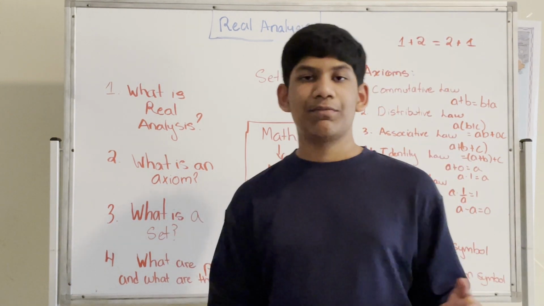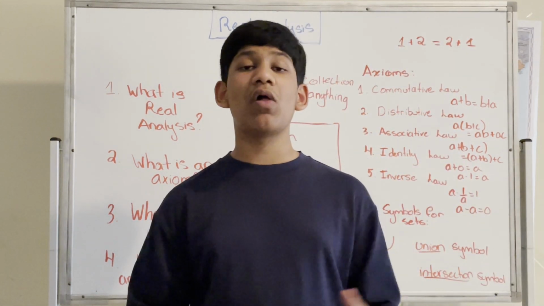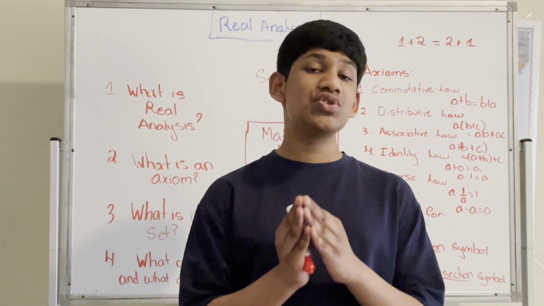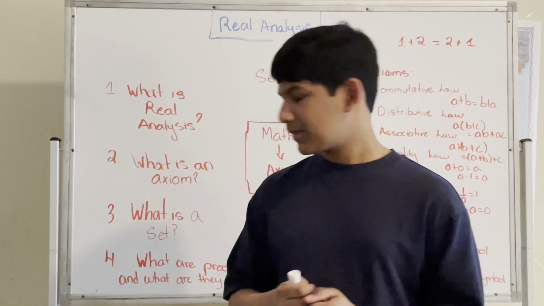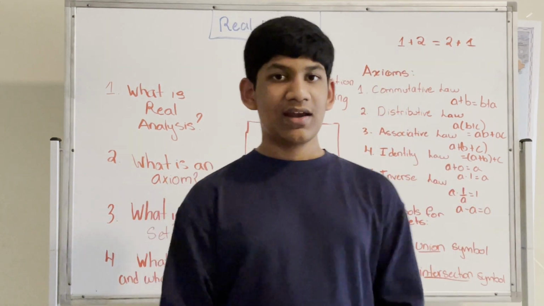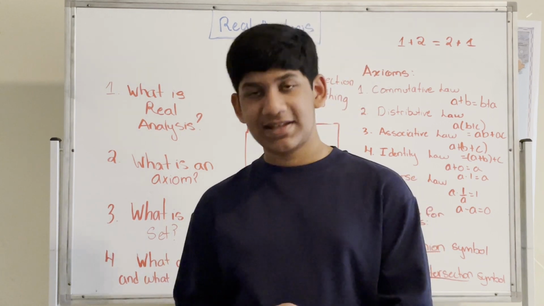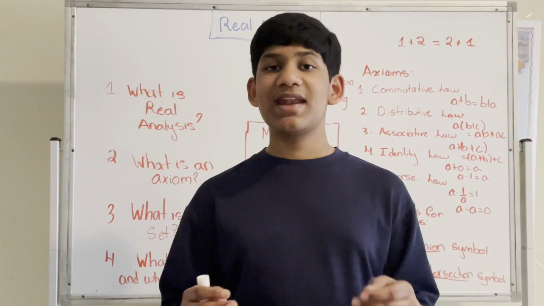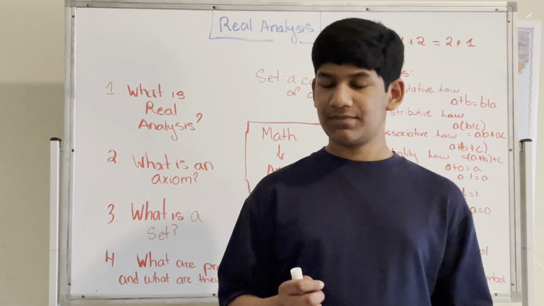Next, what is an axiom? An axiom is a fundamental statement that we all agree upon and that we assume. Mathematics is built upon an axiomatic system. Next we have a set. A set is a collection of primarily anything. Now, we can have an infinite set or a finite set. An infinite set has an infinite number of elements, and a finite set has a finite number of elements.